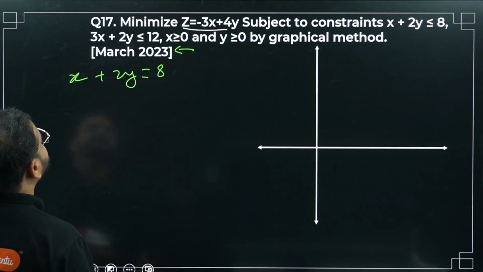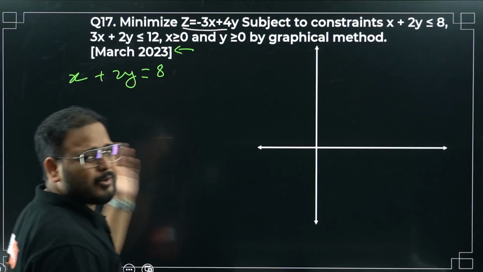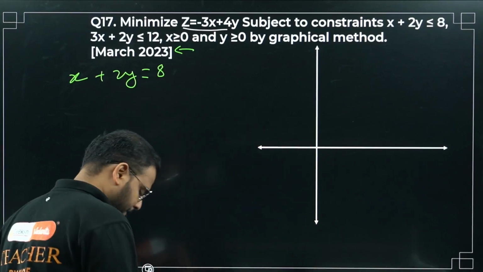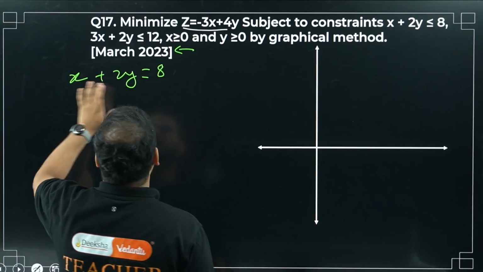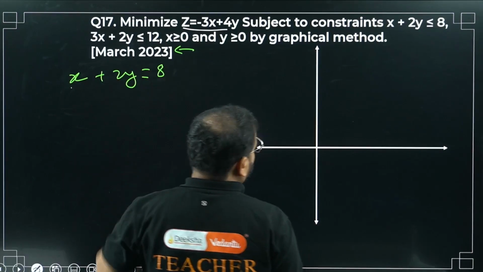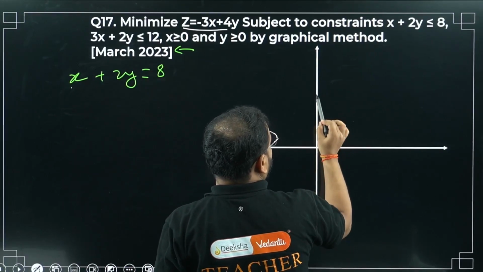Great. This time I don't have to write the x0 y0, I'll write directly. Please check. At x equals 0, 2y is 8, so y is 4: the point (0, 4) over here.